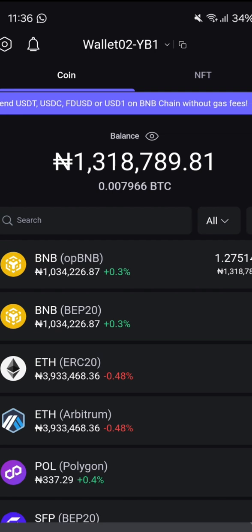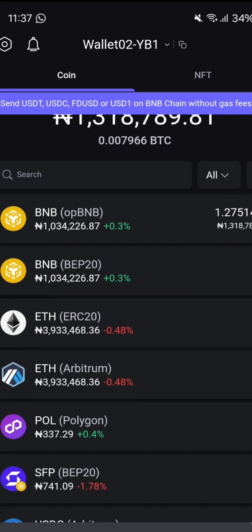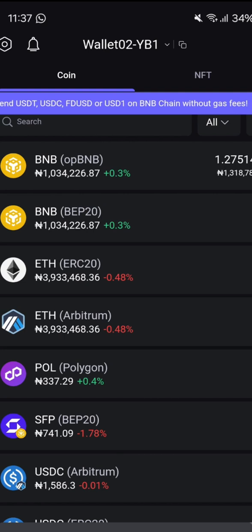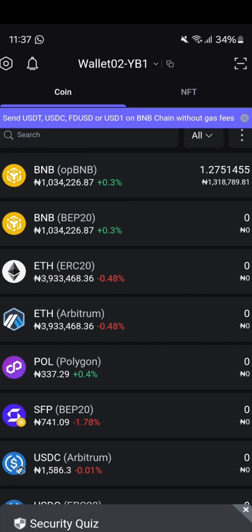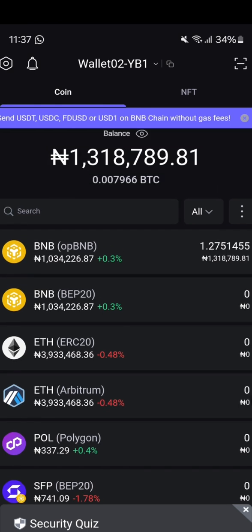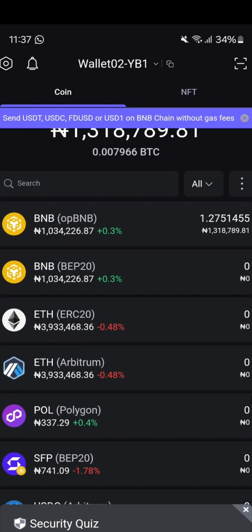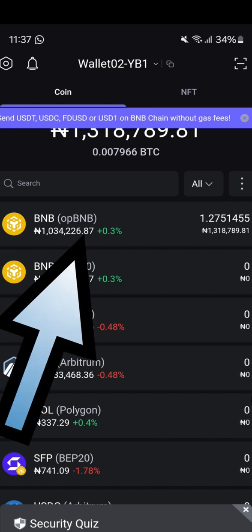That is it. But the second way, which a lot of people ask about, is that they want to sell the coins by themselves. So I will take you through how to withdraw from here to Binance, and from Binance to Bybit. Make sure you have patience to the end so that you see the big picture and do not make a mistake. I hope you get it right. And to withdraw the money, just click on this BNB.